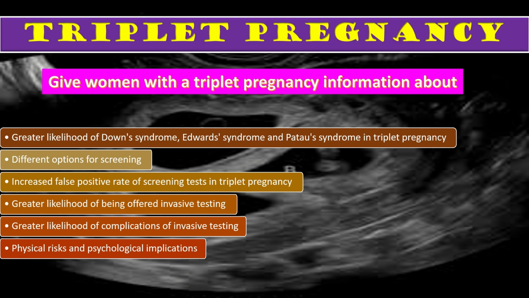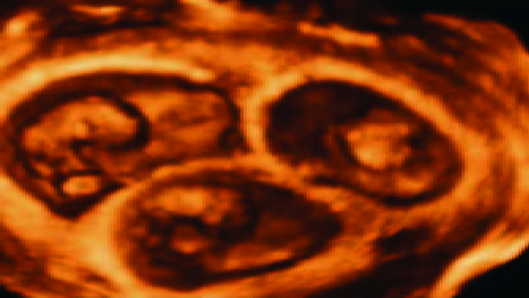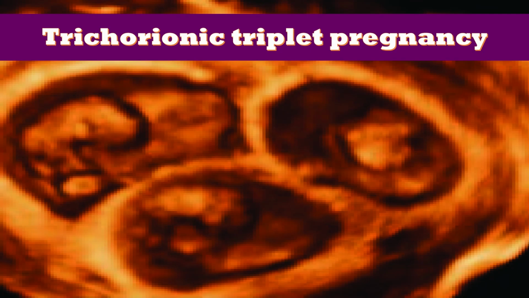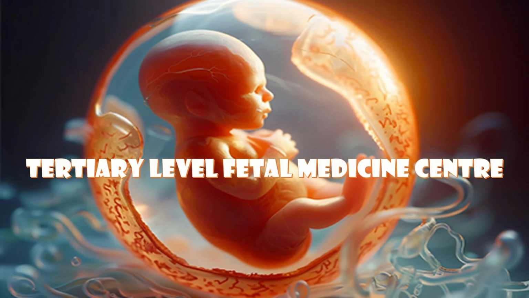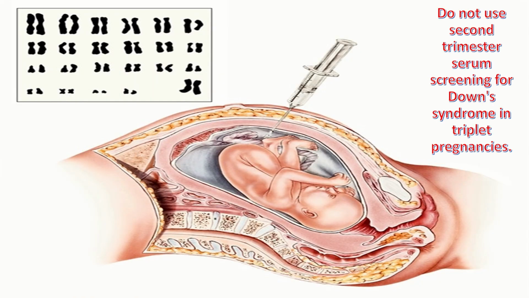Now, the healthcare professionals who screen for the Down, Edward, and Patau syndrome in trichorionic triplet pregnancy should map the fetal position, use nuchal translucency for screening and calculate the chance of the Down syndrome, Edward syndrome, and Patau syndrome for each fetus. Refer the woman with the dichorionic or monochorionic triplet pregnancy who wants screening for the syndrome to a tertiary level fetal medicine center. Now, do not use second trimester serum screening for Down syndrome in the triplet pregnancy.